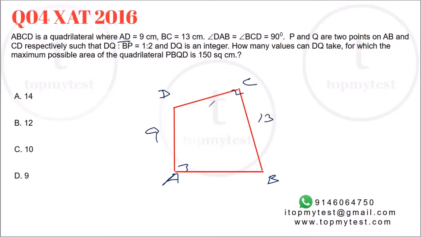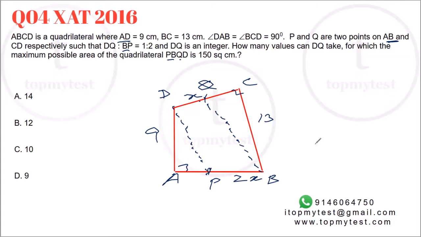Now it will take a little while to draw this diagram, but once you draw this diagram, the question should be pretty straightforward. P and Q are two points on AB and CD respectively. P is a point on AB, Q is on CD, right? Such that BP:DQ is equal to 1:2. So if this part is X, this part is 2X.